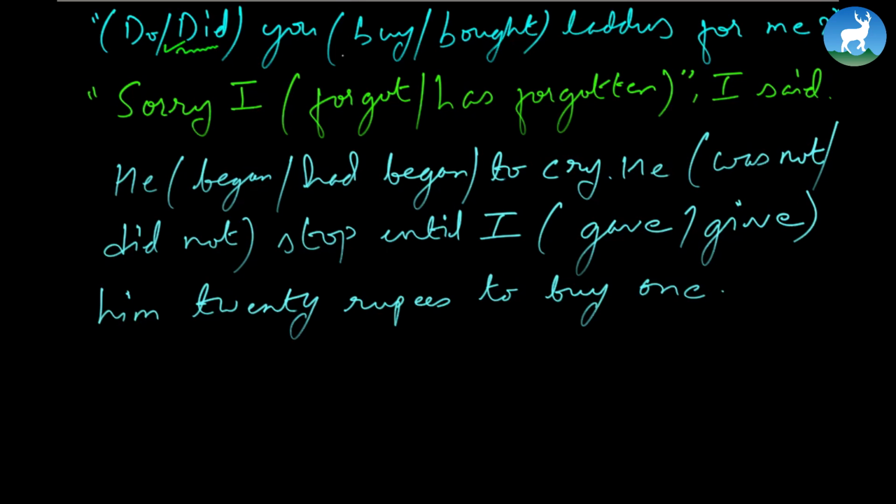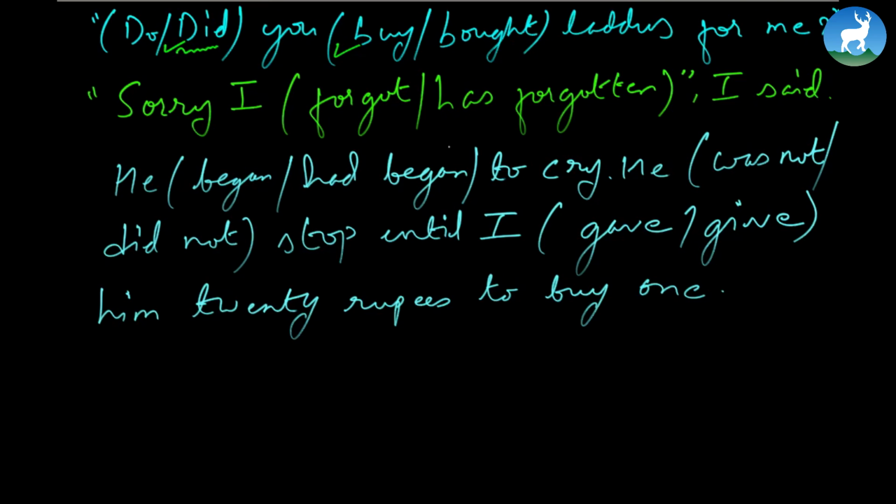The did would justify this verb 1, that's why we can choose to tick "did you buy laddus for me", alright? The application is simple. We have already used simple past here in the form of did, so the verb that follows doesn't have to be in verb 2, or buy changing to bought. That would be wrong, right? So, did you buy laddus for me?